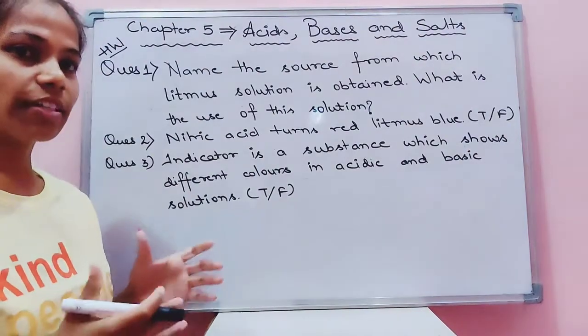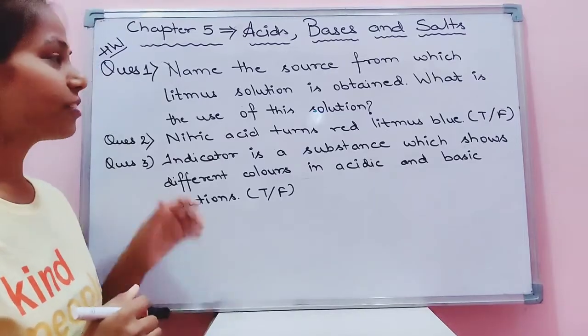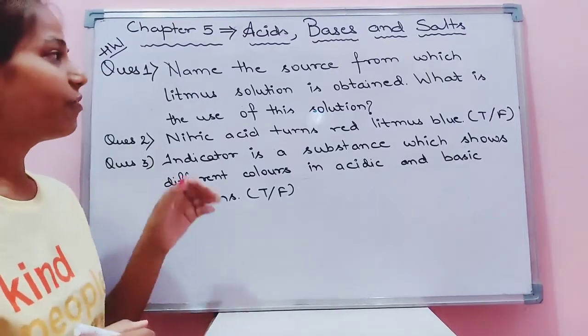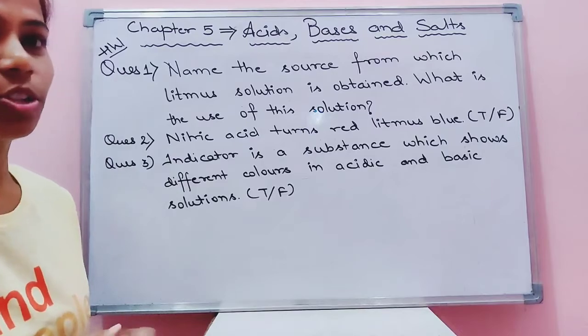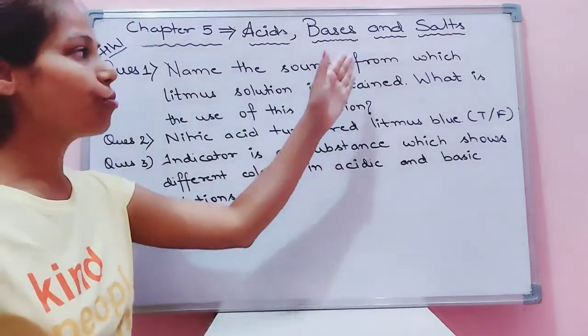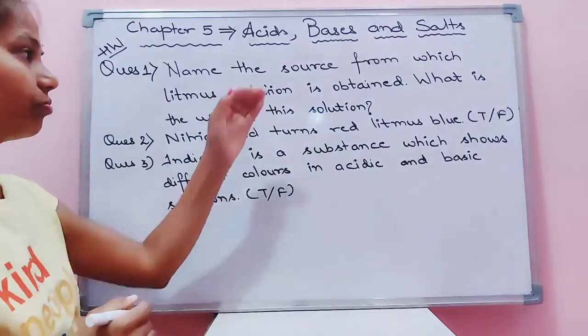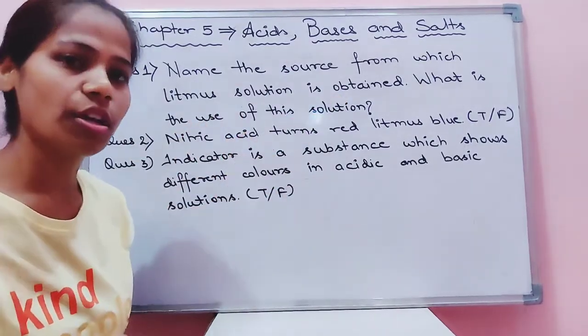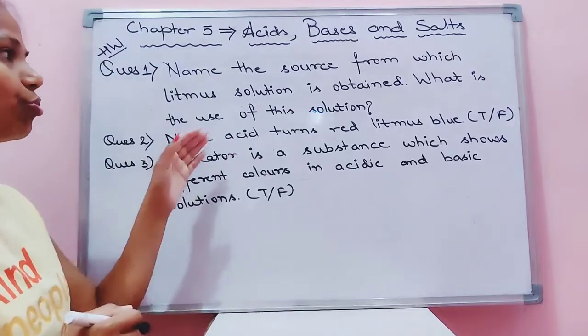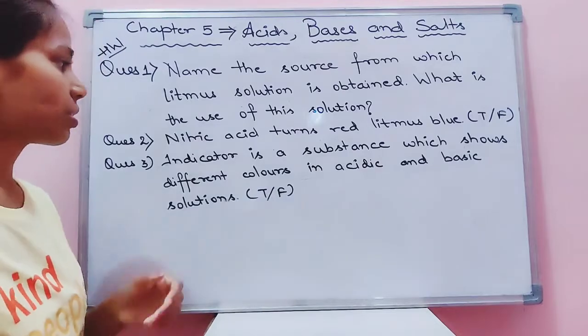Let's move on to the last portion of the lecture, children. That is your homework portion. We are having 3 questions over here. You need to do this in your fair notebooks. Name the source from which litmus solution is obtained. What is the use of this solution? You need to write the source from which we obtain the litmus.